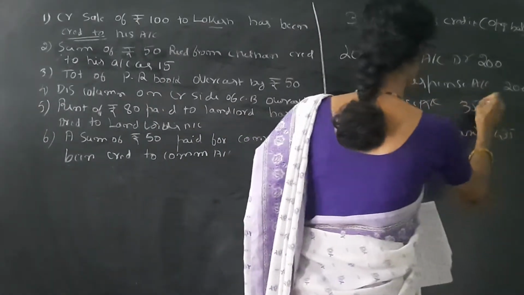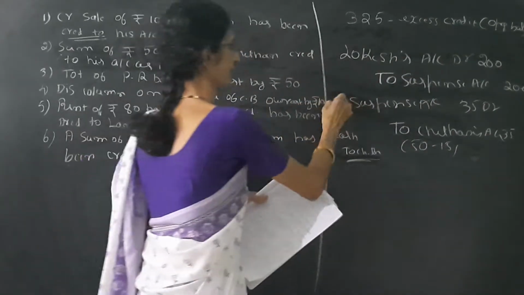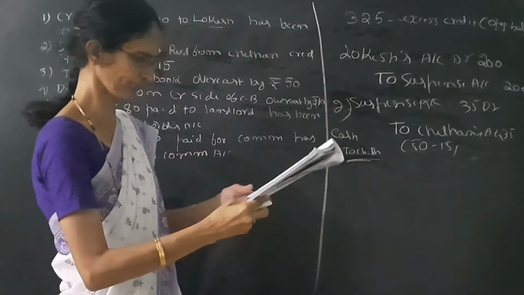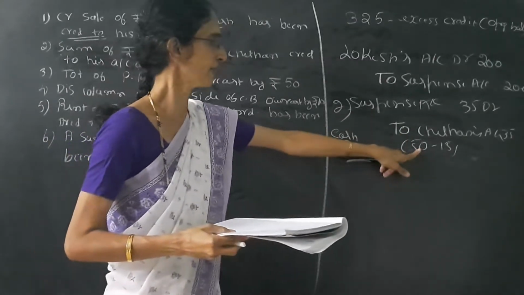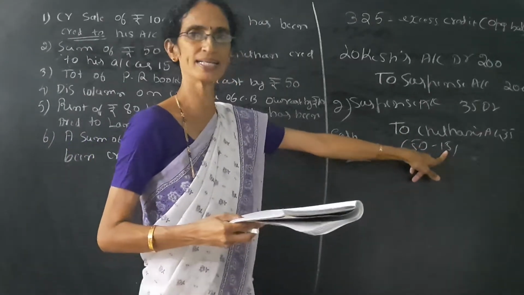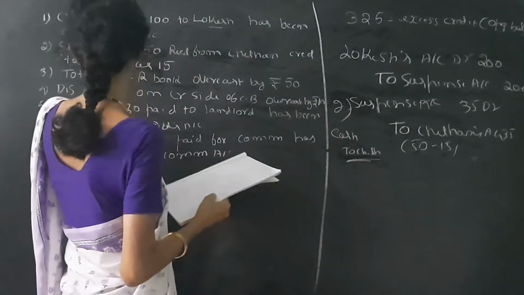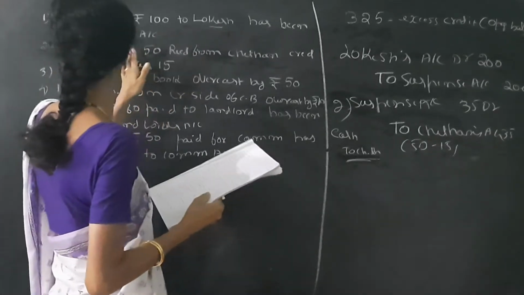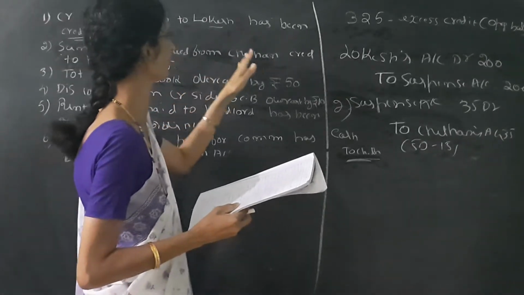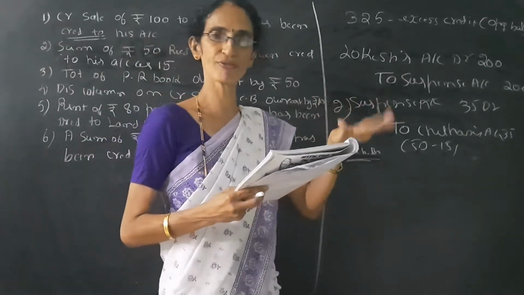So the entry is like this. Second entry: suspense account debit to Chetan's account. The difference, that is 50 rupees minus 15 rupees, so the amount is 35 rupees. So the narration is like this: a sum of rupees 50 received from Chetan wrongly credited to his account as 15, rectified.